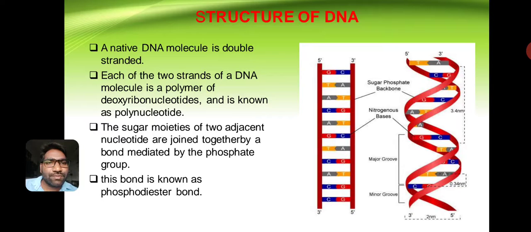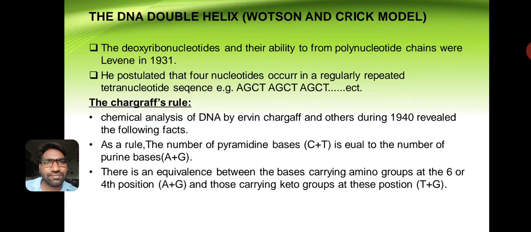The sugar moieties of two adjacent nucleotides are joined together by a bond mediated by the phosphate group. This is known as a phosphodiester bond.